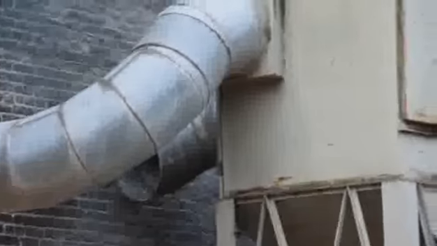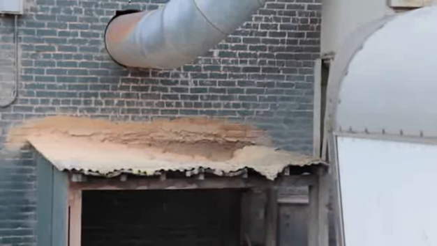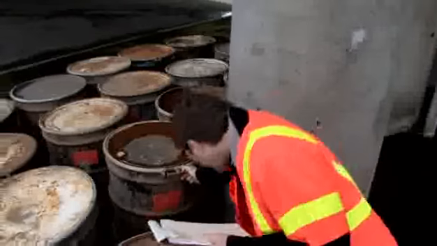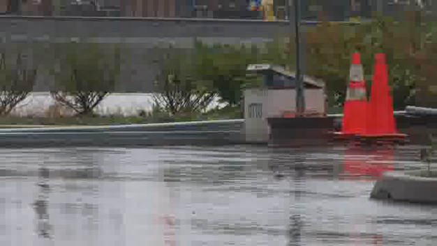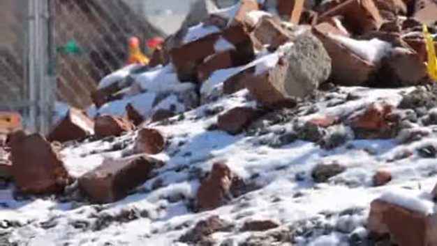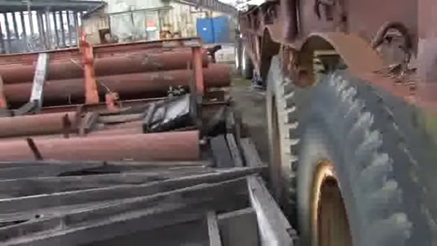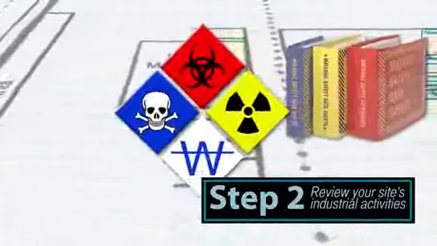The process operation is inside the building and a bag house is in place to catch and filter particulates from the air, but if the catch bin is not properly maintained, it may overflow and become a pollutant source. Keep looking around your yard for more actual or potential areas of pollutant contact like this. Any area that is exposed to stormwater, including rain, snow, or other weather elements, and houses materials or industrial activities should be considered.